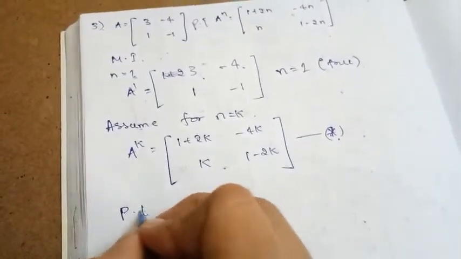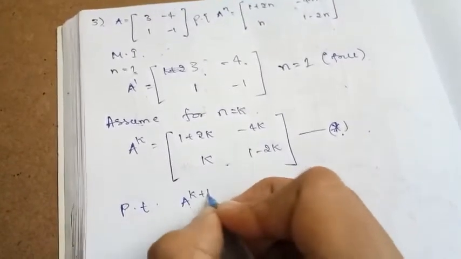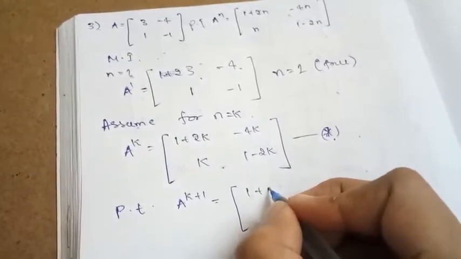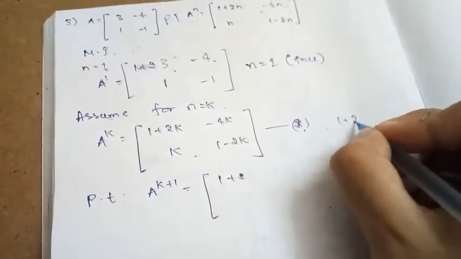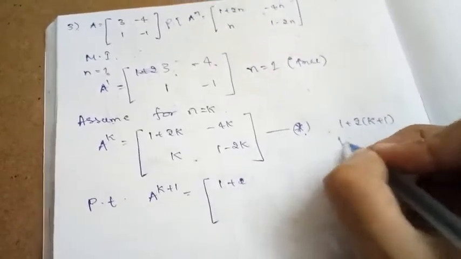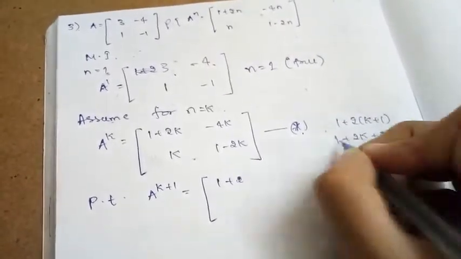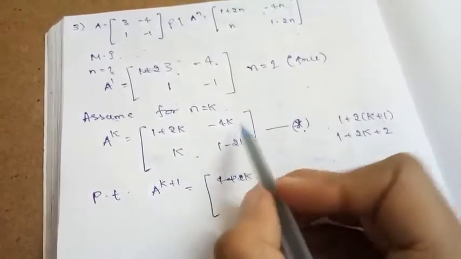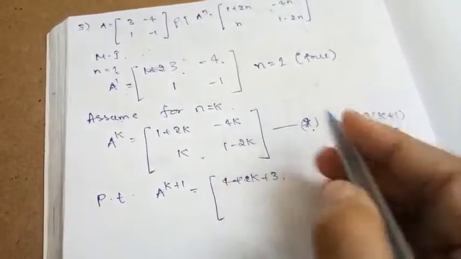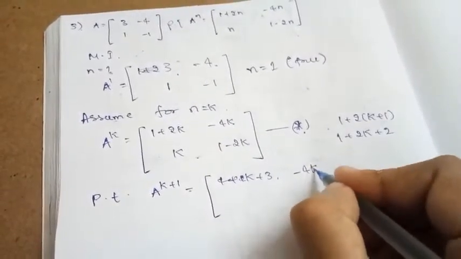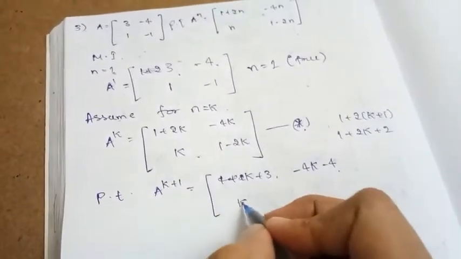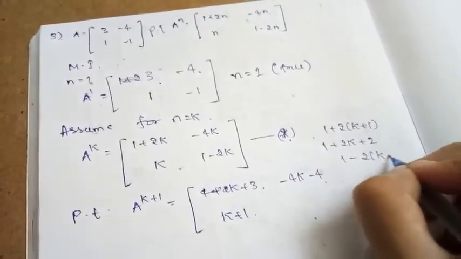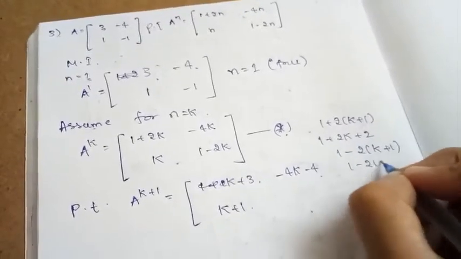Now we need to prove that the result is true for A to the power k plus 1. That is nothing but 1 plus 2 into k plus 1, which becomes 1 plus 2k plus 2, so this becomes 2k plus 3. You need to substitute k plus 1 wherever there is k. This becomes minus 4k minus 4, this becomes k plus 1, and here again, 1 minus 2 into k plus 1 is nothing but 1 minus 2k minus 2.